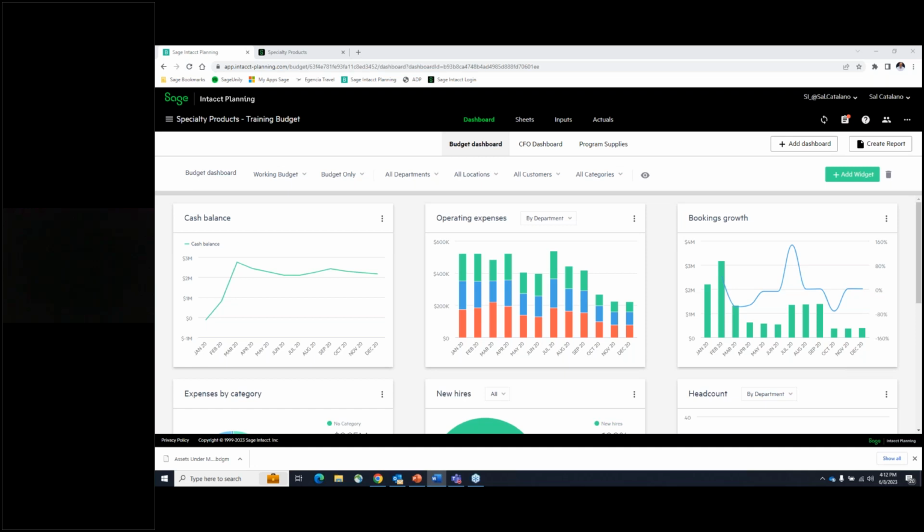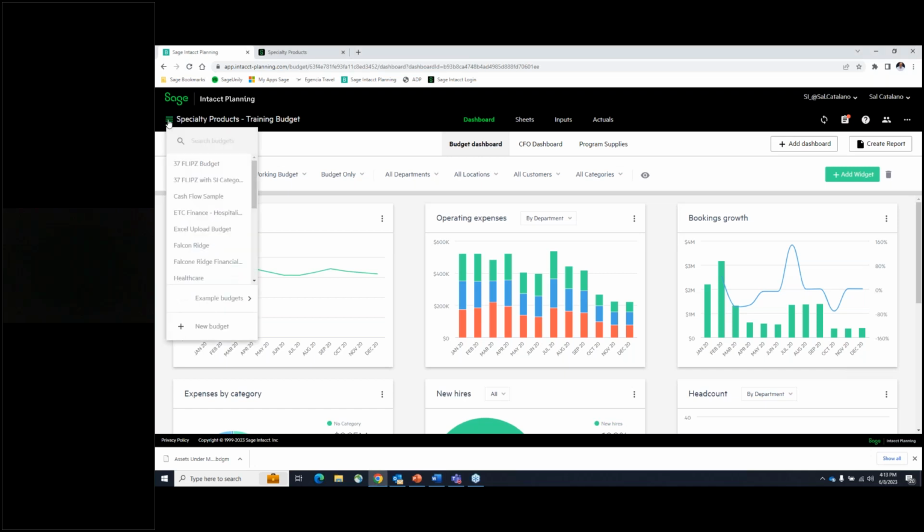And I'll show you all of this item that I've just recently talked about. So I am right now logged into Sage Intacct Planning, and I want to just go over a couple of things here on the top, where I can see I've got an option to select the budgets that I want to work with, and you can work with as many budgets as you wish. You can toggle between the ones that you want to work in, and you can have as many of these as you wish. So keep that in mind.